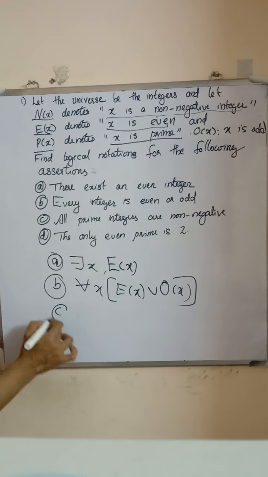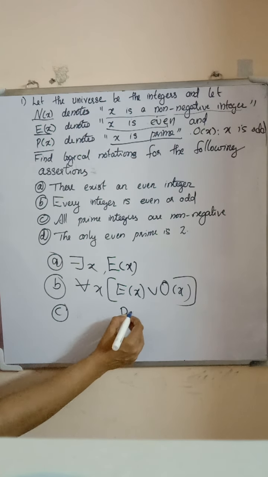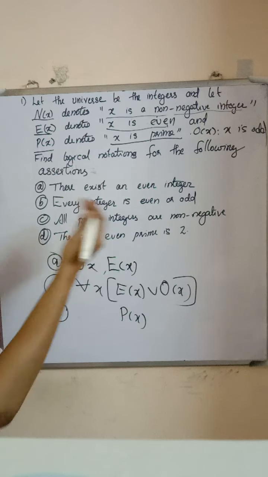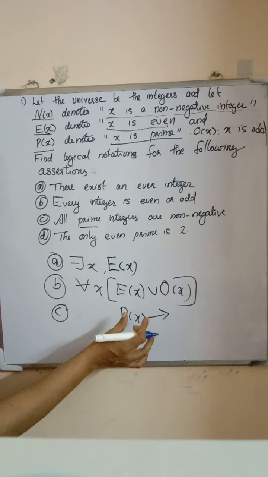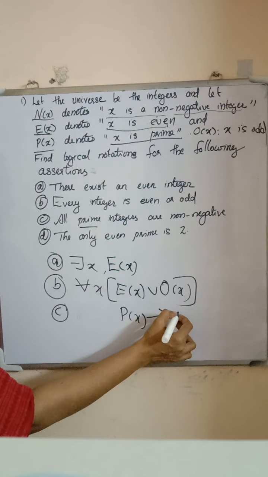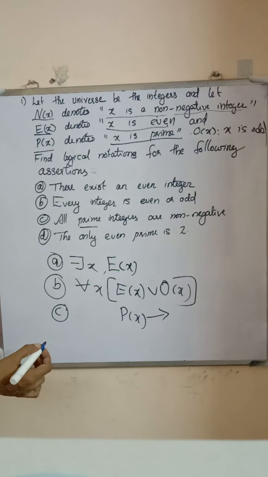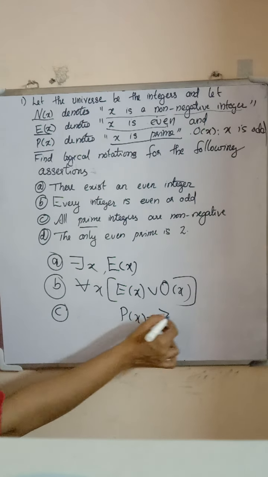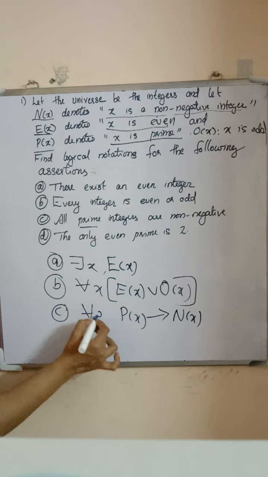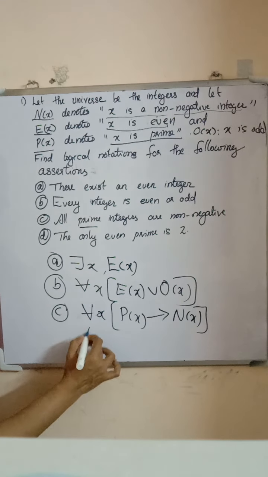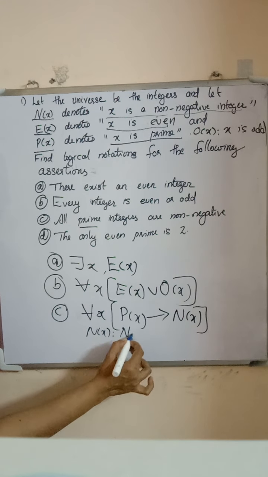Third question. All prime integers are non-negative. That is, if an integer is prime, then it is non-negative. Non-negative is represented by n of x. So for all x, p of x implies n of x. Here n of x is defined as non-negative integers.